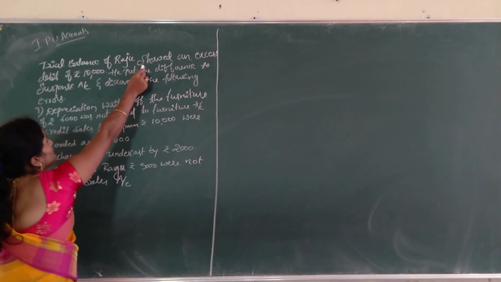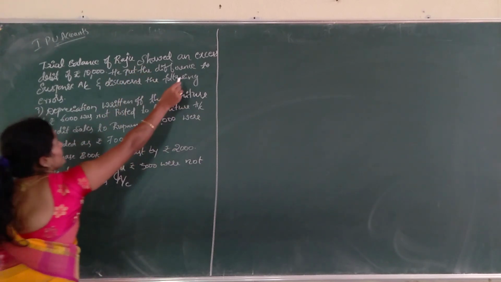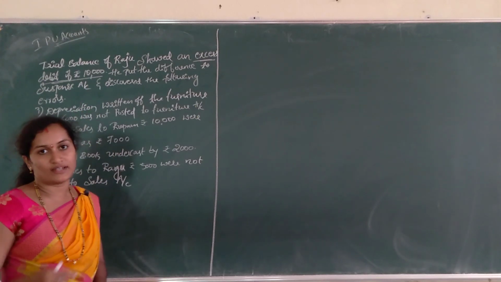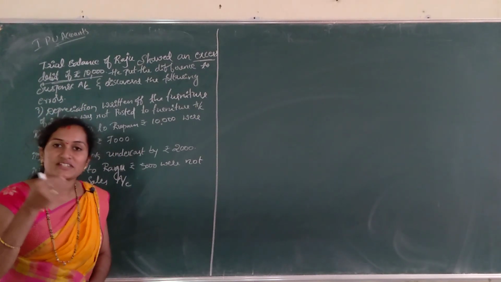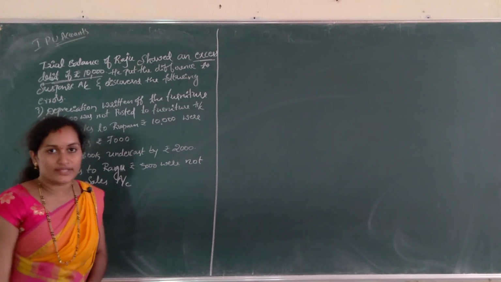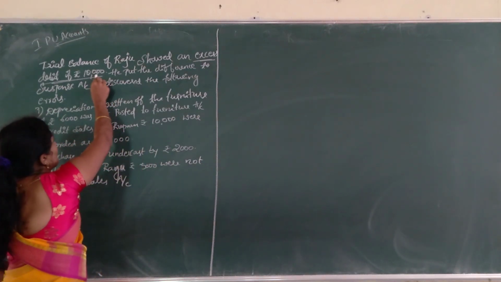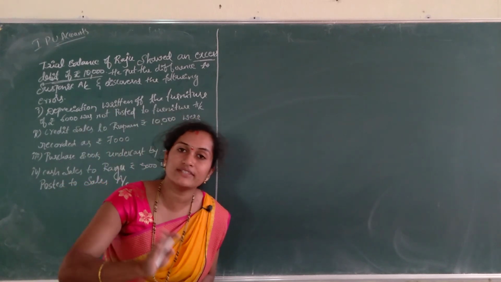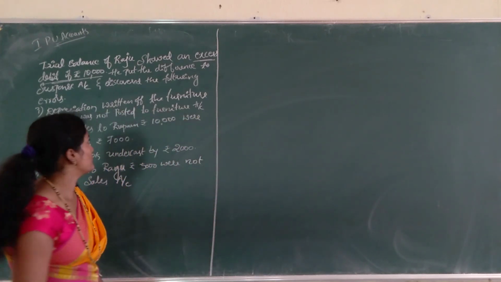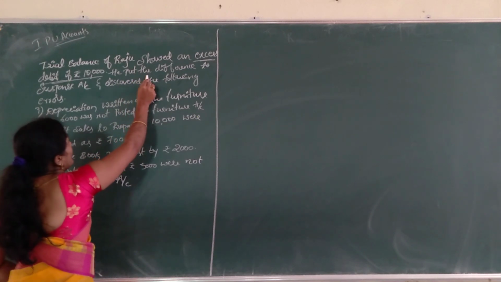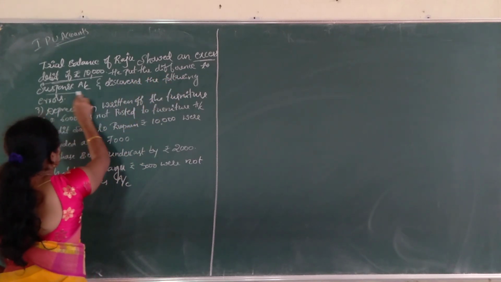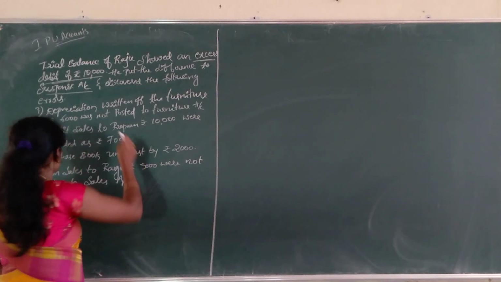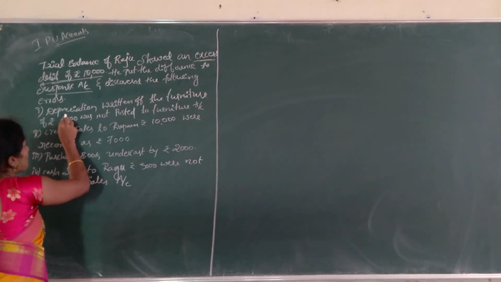See, trial balance of Raju showed an excess debit of rupees 10,000. The trial balance is showing a difference. How much? 10,000, that is excess debit. If it is excess debit, we are going to transfer that to the credit side of the suspense account. He put the difference to suspense account and discovered the following errors. Okay. So, what is the first error?